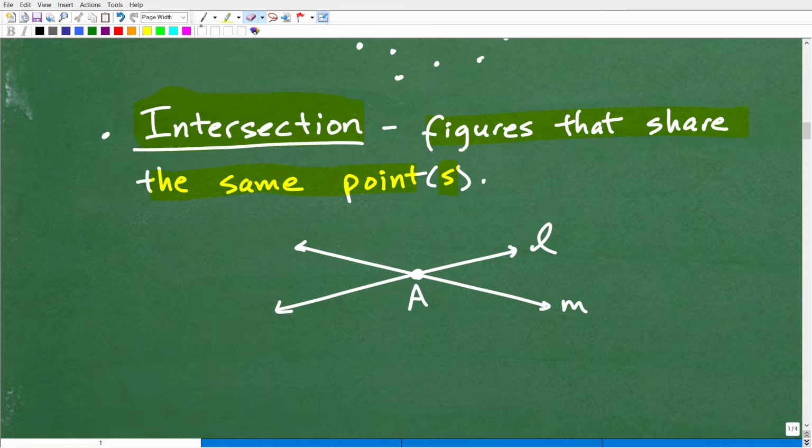Okay, so again, some of these terms are probably new to you, but things like this you probably have a good intuitive understanding of what they mean. But there's a lot of terms and definitions that you're going to be tested upon in geometry. So you've got to know the very specific meaning of them.